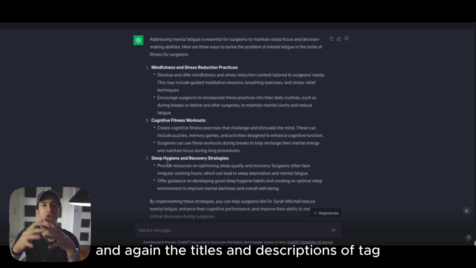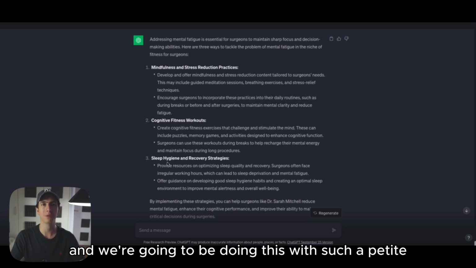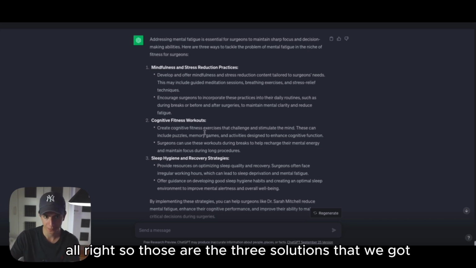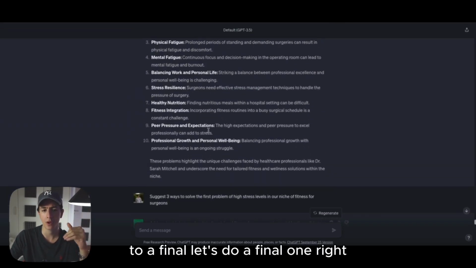And again, the titles, the descriptions, the tags, all of this stuff is going to be search engine optimized, and we're going to be doing this with ChatGPT. I don't want you to stress about this. All right, so those are the 3 solutions that we got. Let's move to a final one, right?